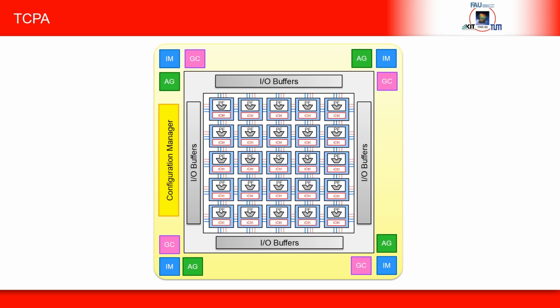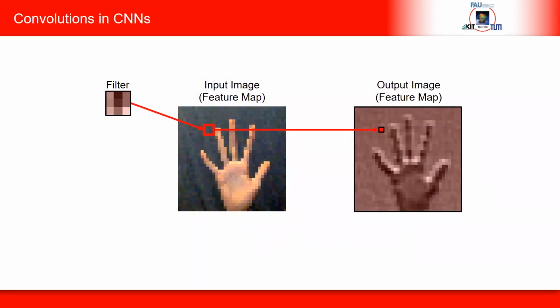But a key challenge now is the efficient and automatic mapping or compilation of such algorithms onto a processor array. For explaining the required steps, we first take a short look at the structure of CNNs and subsequently at their mapping. A CNN consists of multiple layers of neurons, in particular so-called convolutional layers, pooling layers, and activation layers. Shown here is a convolutional layer, representative also for other types of layers.